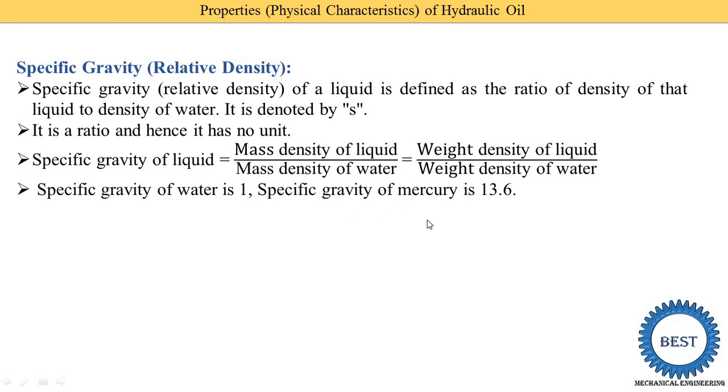Now we find out the specific gravity of mercury. What is the mass density of mercury? That is 13,600 divided by the mass density of water, that is 1000. So what answer do we get? That is 13.6. These parameters are required in examples, because in examples they give the specific gravity and you need to find out the mass density of the particular liquid.